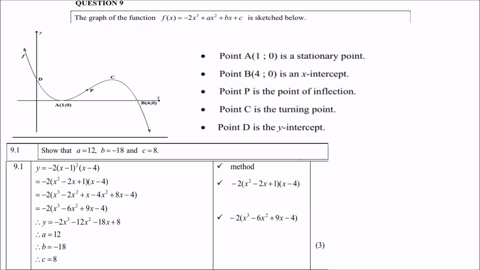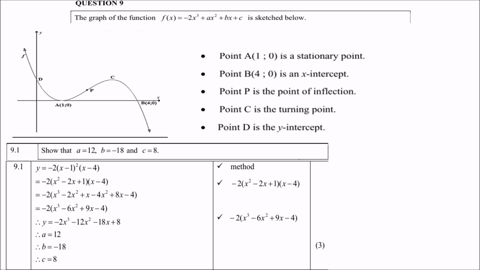Then the other x-intercept is at point B. That is a positive 4, so it comes from x minus 4. I hope that is now clear where that is coming from. Then the rest, people, is just getting rid of the brackets until you write it in the form y equals negative 2x cubed plus 12x squared minus 18x plus 8. And now you can see that a is 12, b is minus 18, and c is 8.